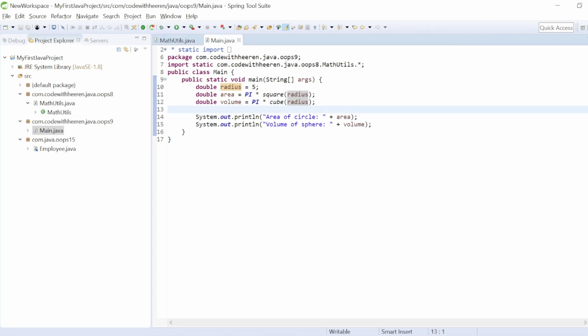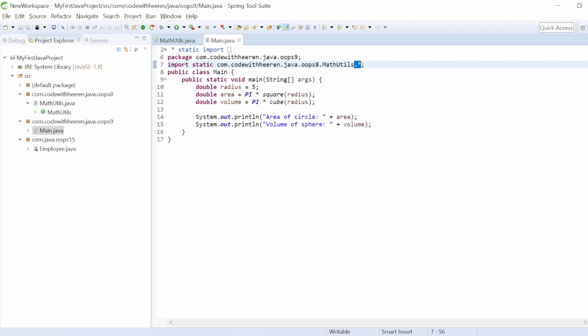So I'm able to access square and cube directly, but if I don't use static import, then I need to use the mathutils class name reference in order to access static functionalities or static properties inside my main class. One more thing I want to mention here: when you are using an import statement and you are mentioning the package name, dot, sub package name, dot, sub package name like that, in the end you can mention dot star.